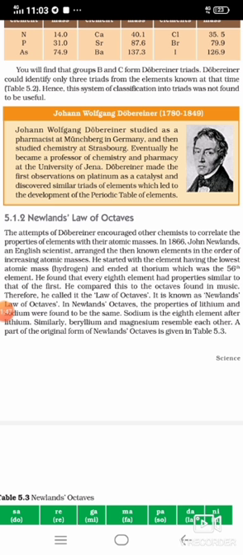He found that every eighth element, please note it, our heading is Newlands' law of octaves, and octave stands for 8, so you will get how the name came here. He found that every eighth element had properties similar to that of the first. Every eighth element has properties similar to that of the first. Suppose 1, 2, 3, 4, 5, 6, 7, 8.